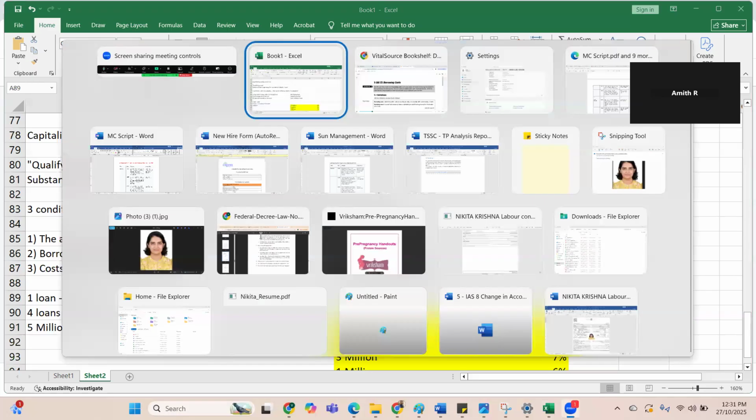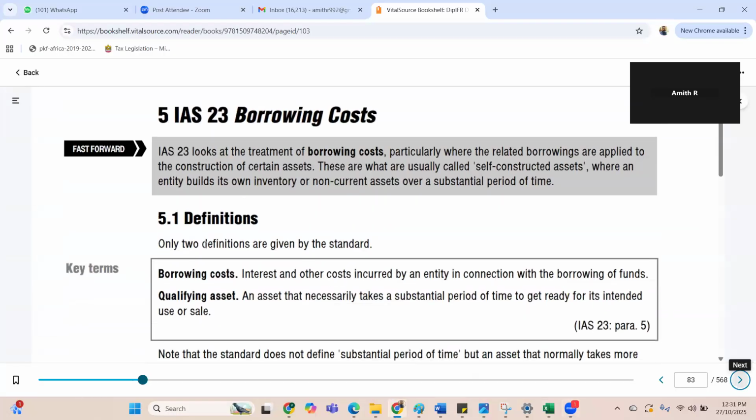We'll pick up some things which I may have missed. So there are only two definitions given by the standard. IAS 23 looks particularly at when the related borrowings are applied to the construction of certain assets, what are usually called self-constructed assets, when an entity builds its own inventory or non-current assets over a substantial period of time. Again, the problem is they have given this phrase, substantial period of time. It's our judgment whether this is substantial or not.